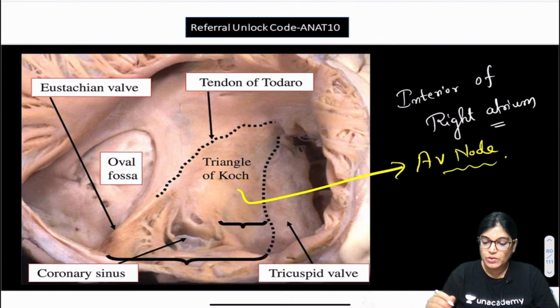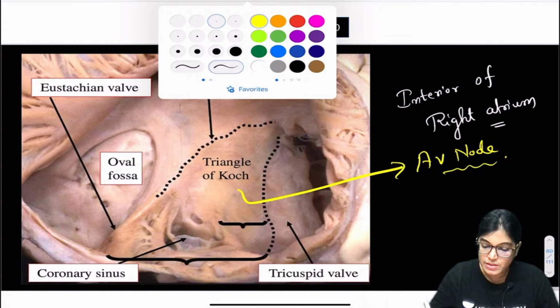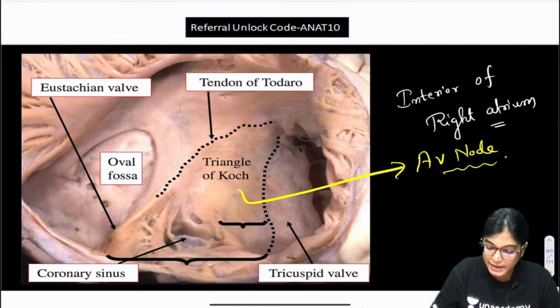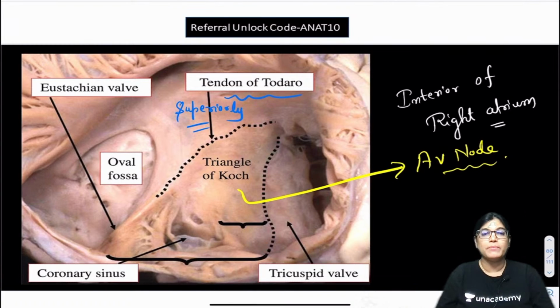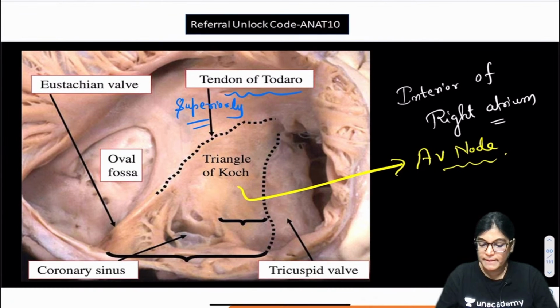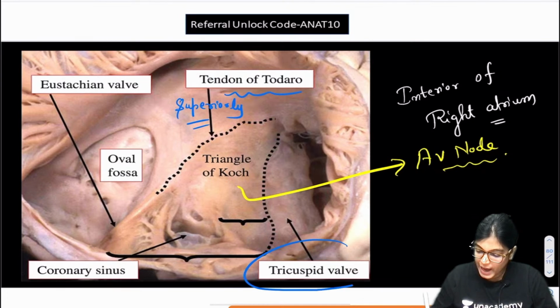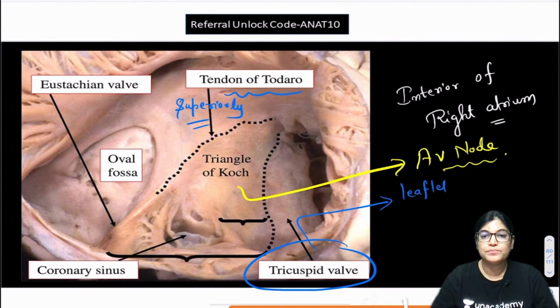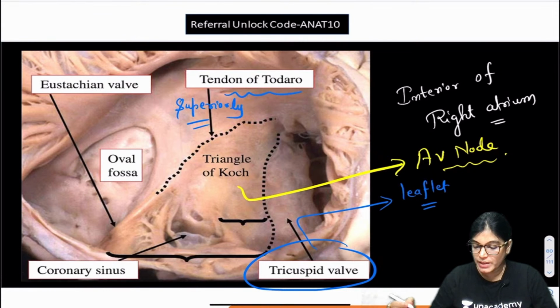If you talk about its boundaries, it is bounded by 3 structures as shown here. Superiorly it is bounded by tendon of Todaro. Anteriorly, the tricuspid valve leaflet forms its boundary. And postero-inferiorly, the opening of the coronary sinus forms its boundary.